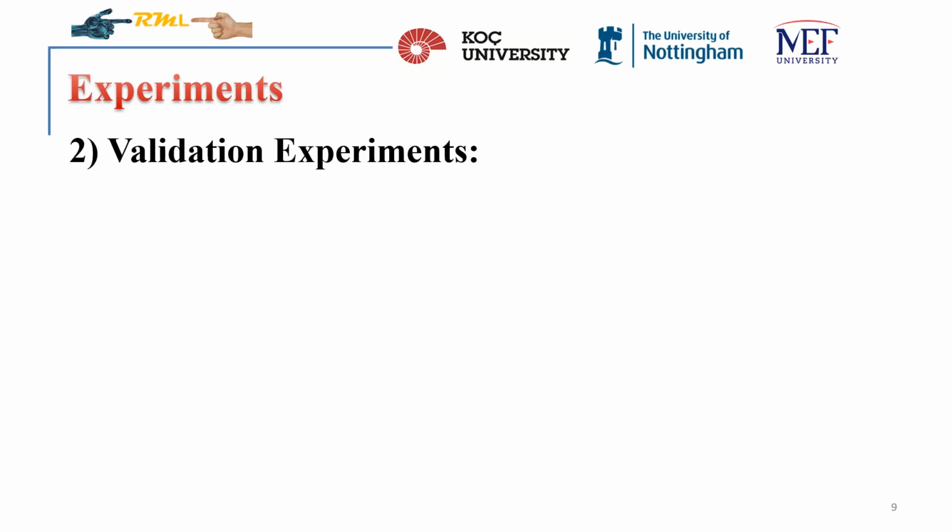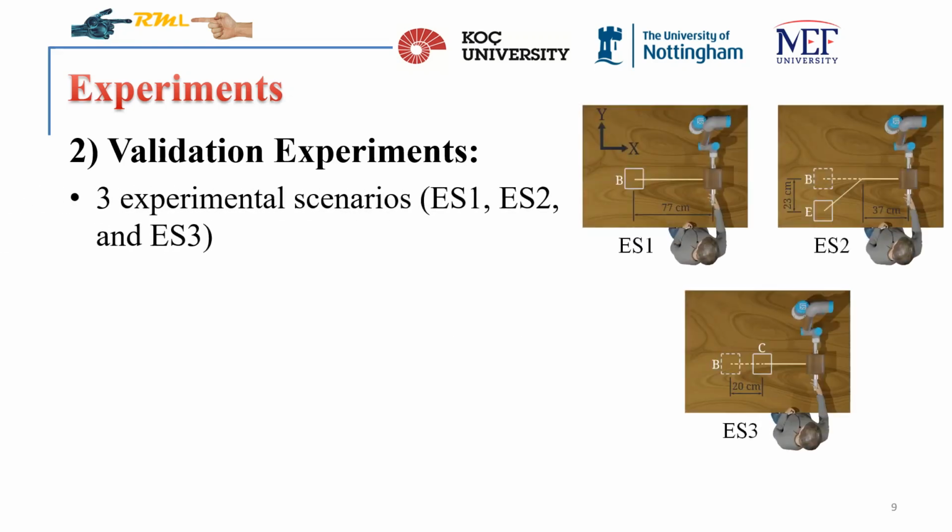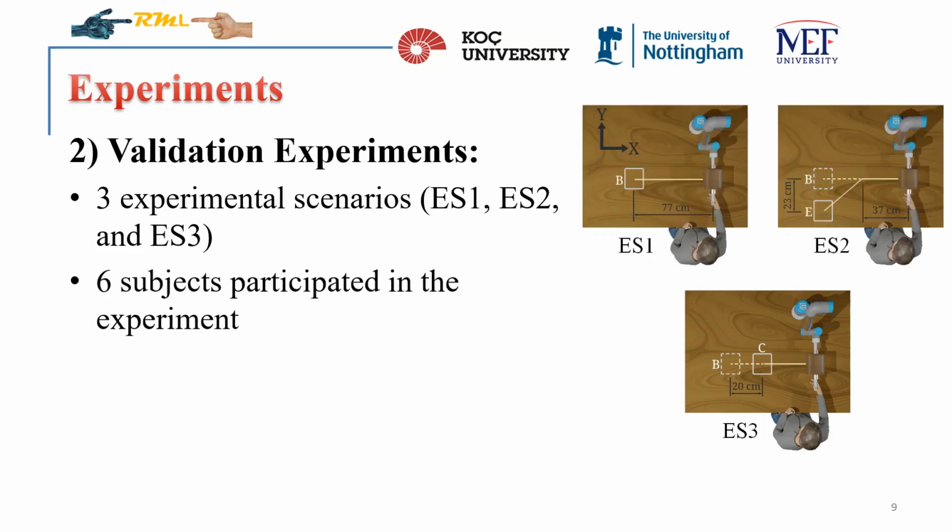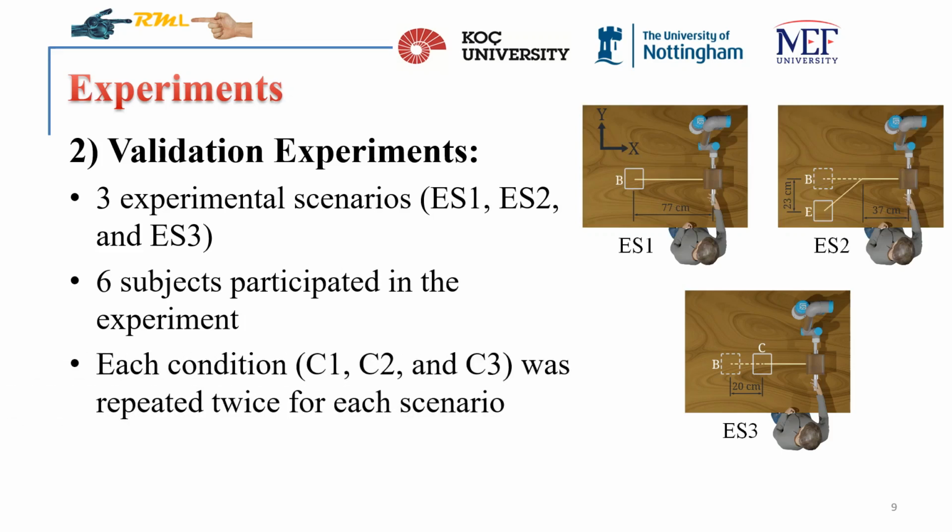3 different experimental scenarios, ES1, ES2, and ES3, were considered for the validation experiments. In ES1, human and robot work in harmony to transport the object to a target position, B, while in ES2, the target location changes suddenly from location B to location E, causing a conflict in movement direction. Finally, in ES3, the target location suddenly changes from location B to location C, causing a conflict in parking location. 6 subjects participated in this experiment. Each experimental condition, C1, C2, and C3, was repeated twice for each experimental scenario.